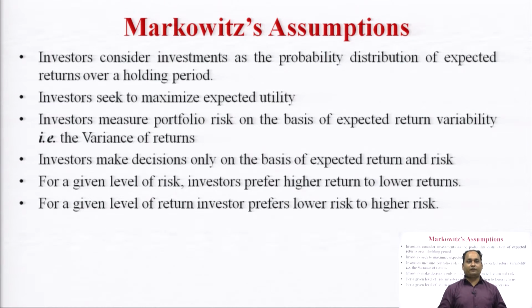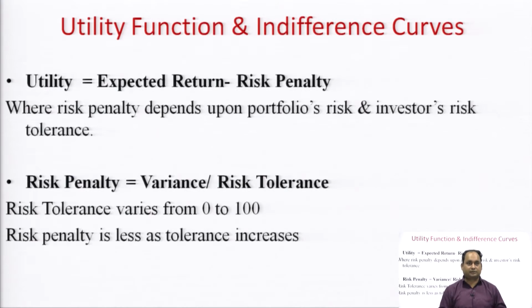For a given level of risk, investors prefer higher returns to lower returns, and for a given level of return, investors prefer lower risk to higher risk. In short, the investor always prefers lower risk and higher return. Means investors prefer to invest in those securities which go from lower return to higher return, and from lower risk to higher risk.